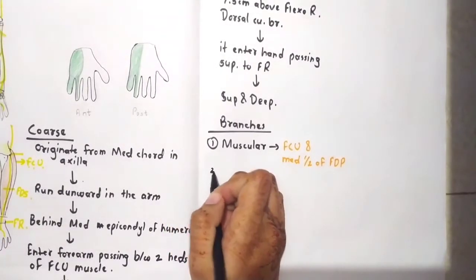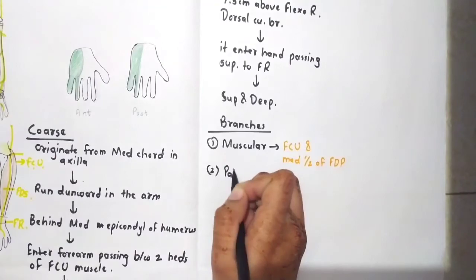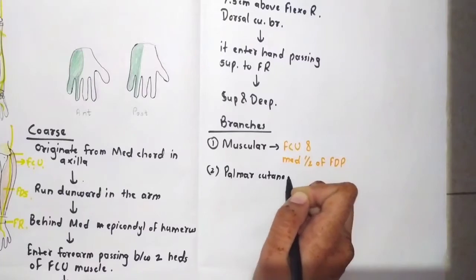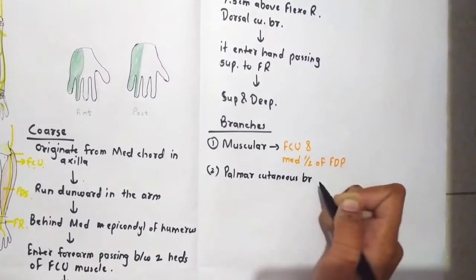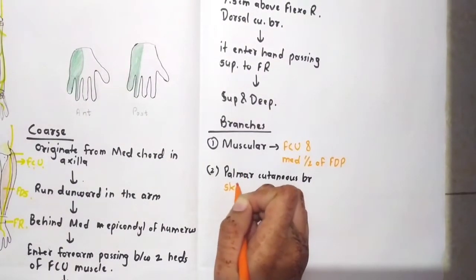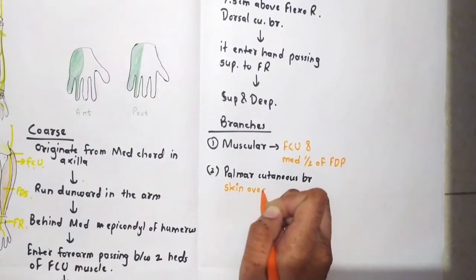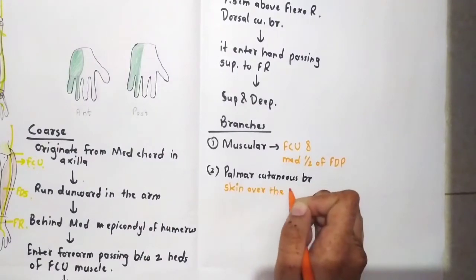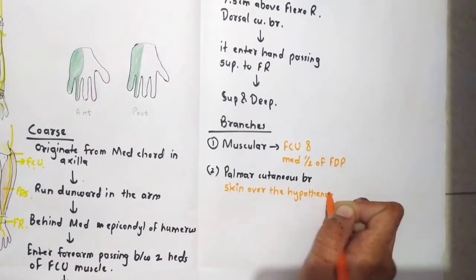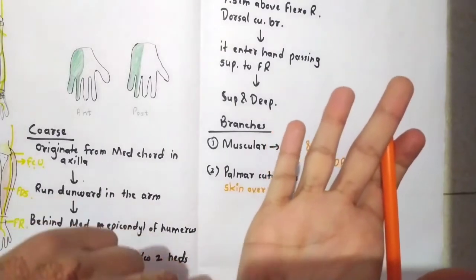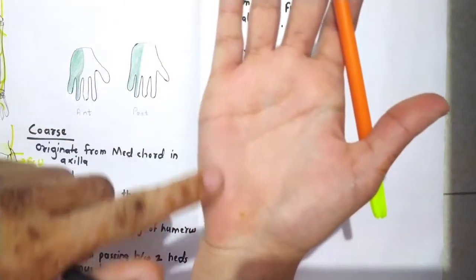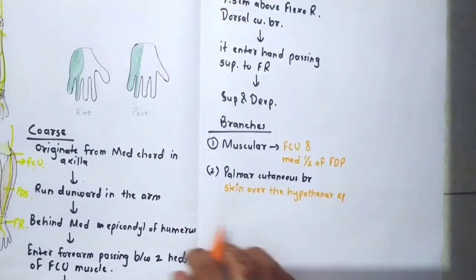Then there is a palmar cutaneous branch. It will supply the skin over the hypothenar eminence. This is the hypothenar eminence, which is along the little finger, and this is the thenar eminence. So this part is supplied by this palmar cutaneous branch.